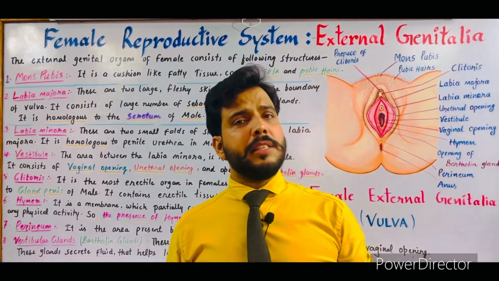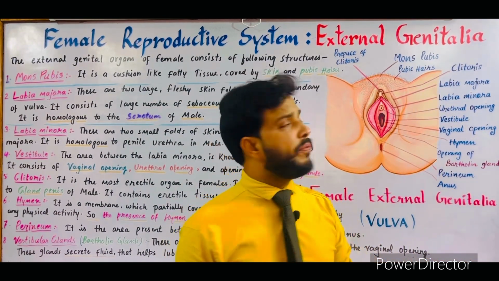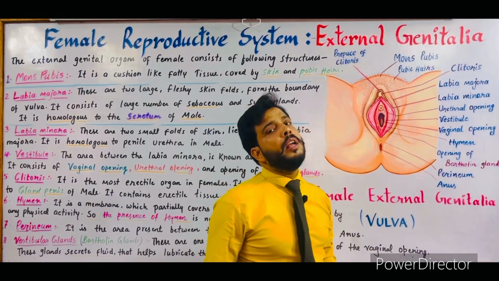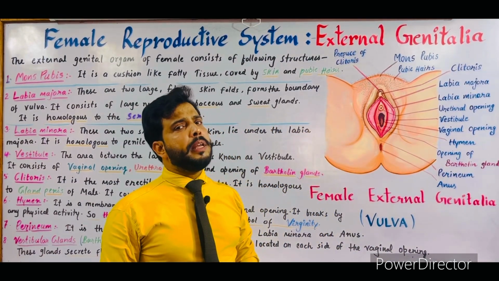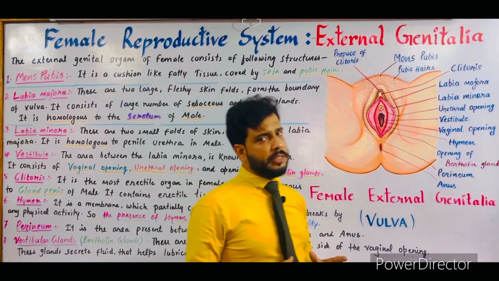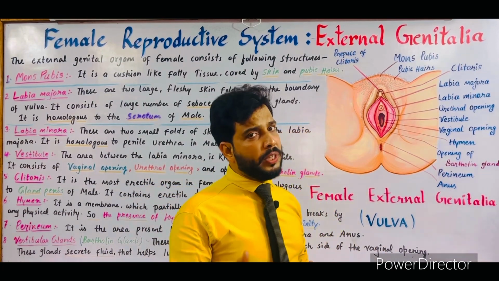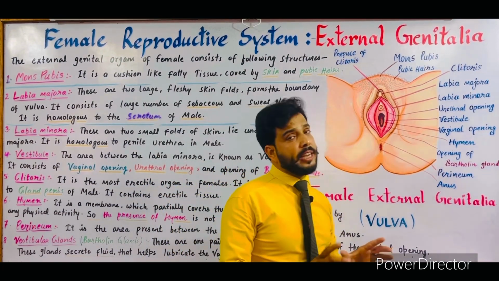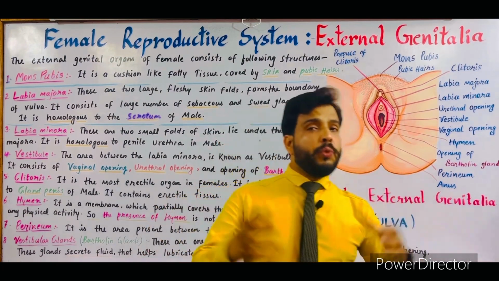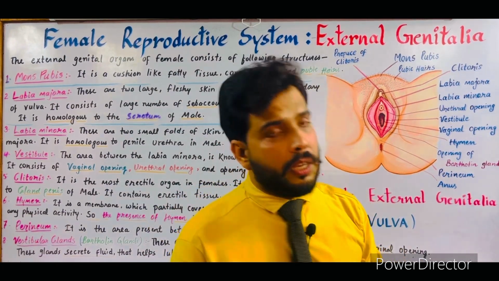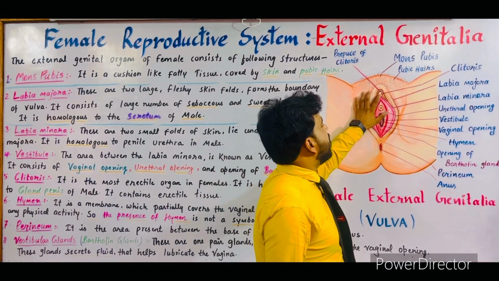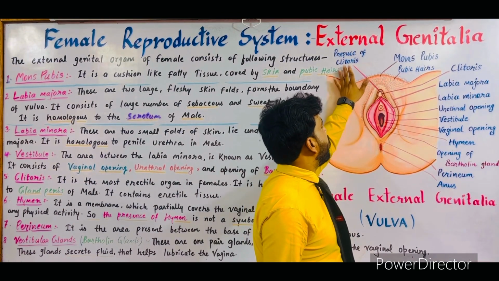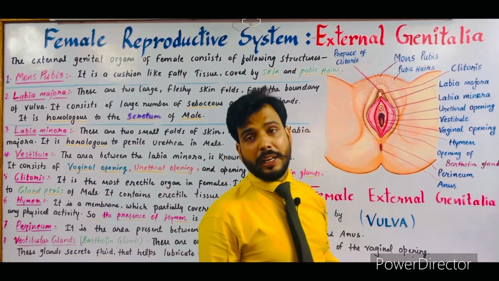In male, the penis is the erectile organ, while in females, the clitoris is the erectile organ, and the female feels any type of sensation or sexual excitement with the help of the clitoris. At the time of excitement, the clitoris fills with blood and becomes erect or tight. So this is the clitoris, covered by the prepuce of the clitoris.